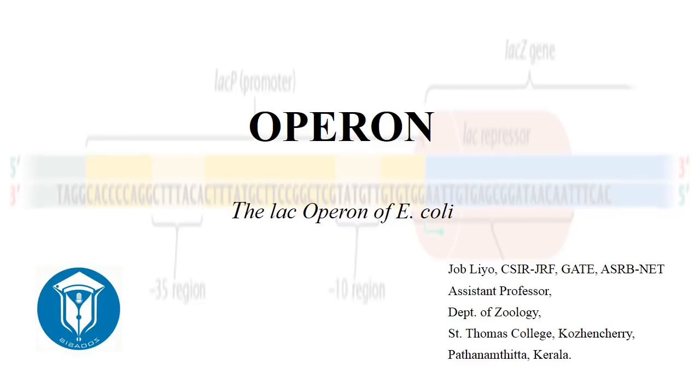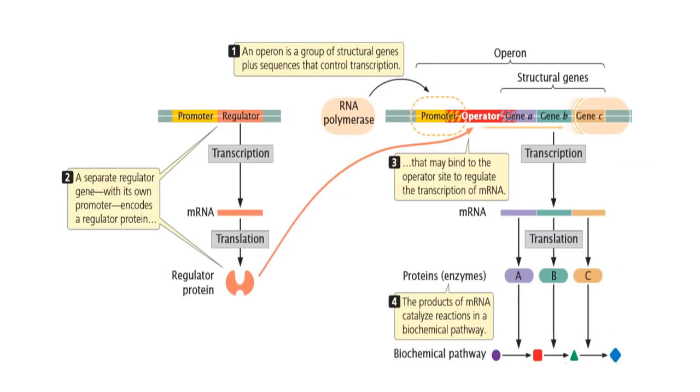Today we are going to talk about operon, with special mention of the lac operon of E. coli. An operon is a group of functionally related genes in bacterial cells which are clustered together as a single transcriptional unit. Operon controls the transcription of genes in bacterial cells.